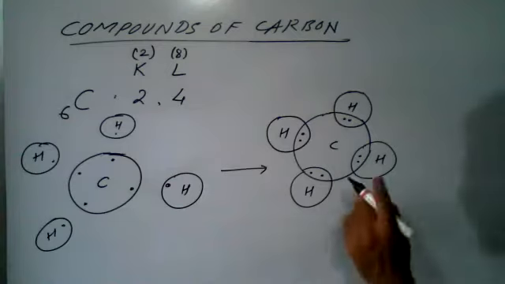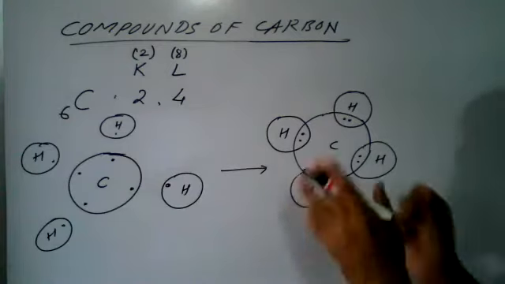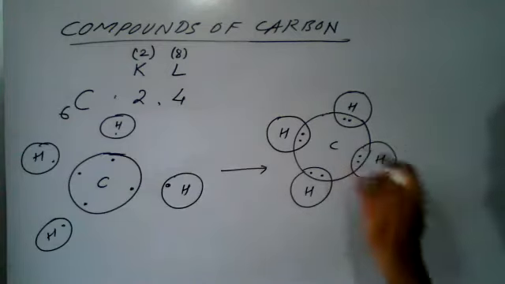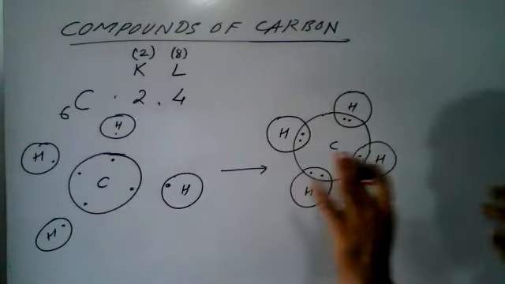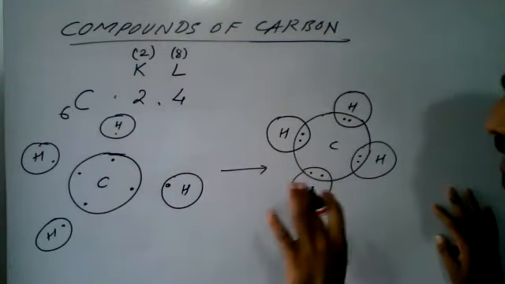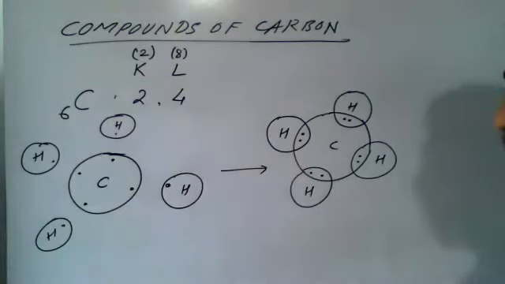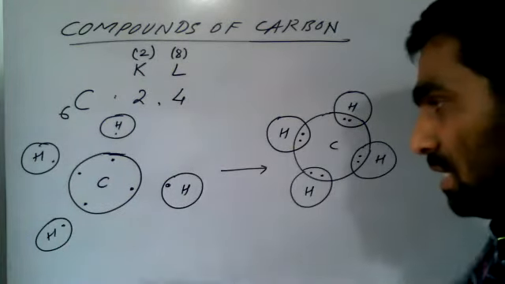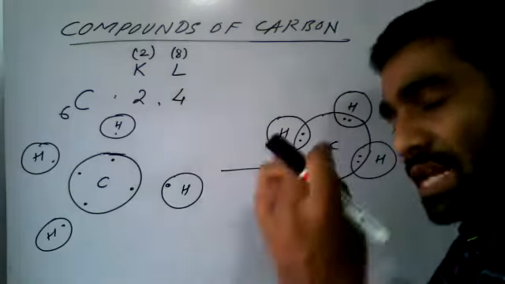Now let us write this in a simple way, because our aim is to write this in the line structure. One more important point I would like to tell you: carbon can form a bond with any element.